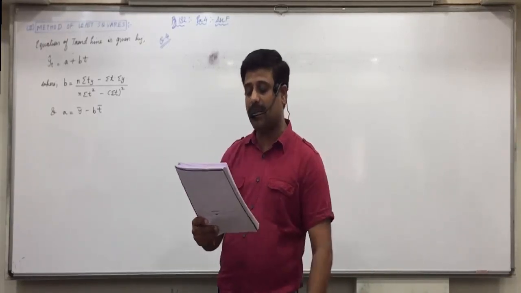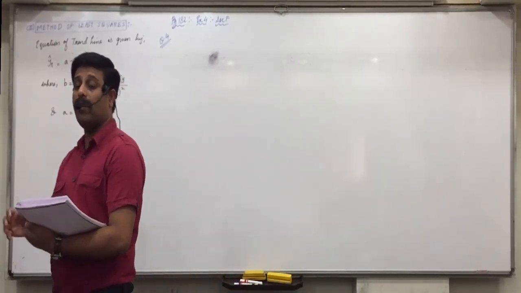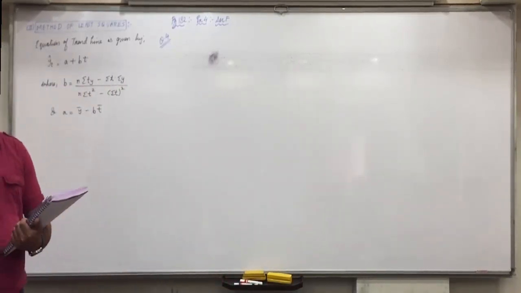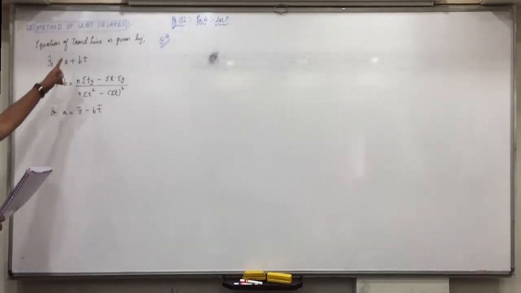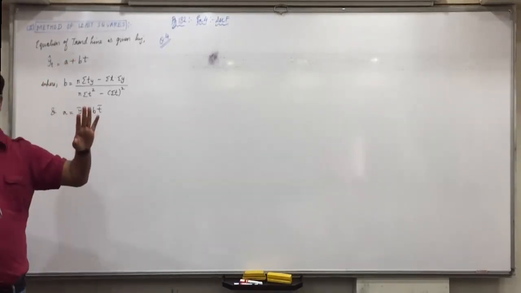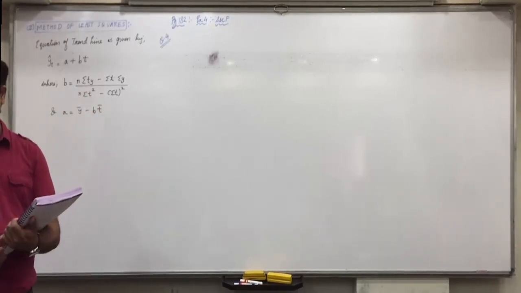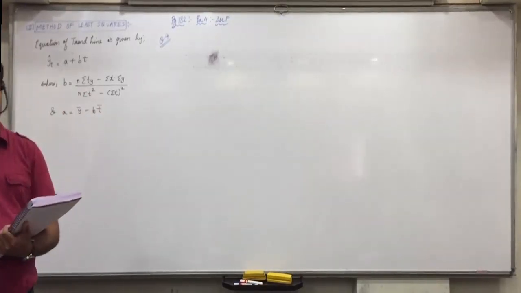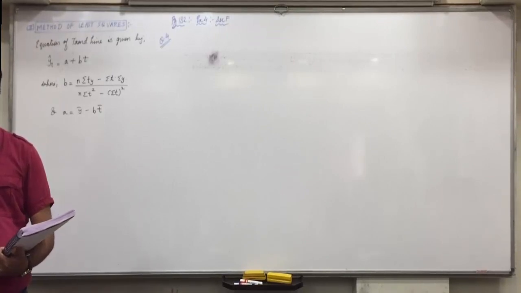Fitting a linear equation means we have to find the regression equation. As we used to find here, we have to find the equation of trend. So whenever they say fit a linear equation or fit the trend line, it means we have to find that equation y equals a plus bt. Are you all clear with this?